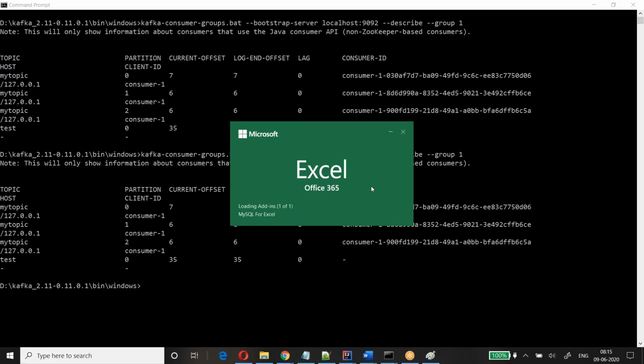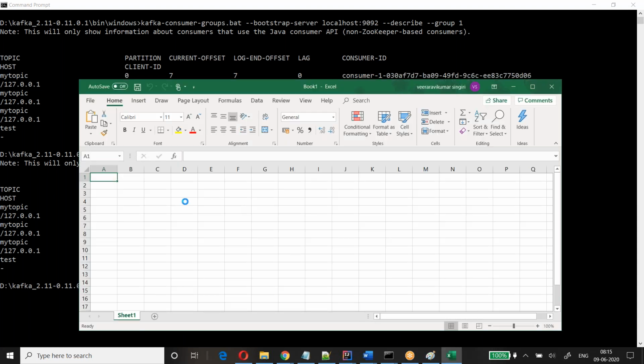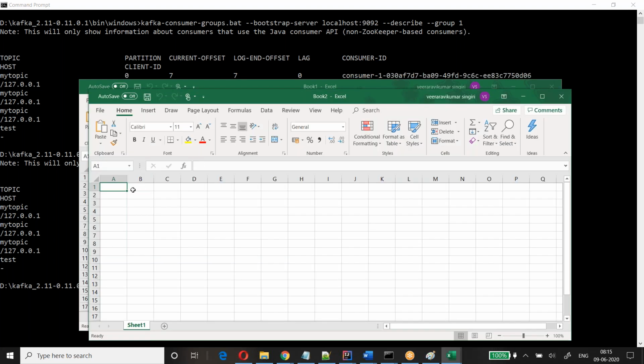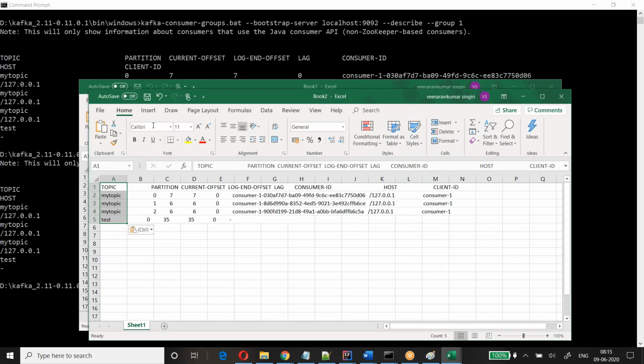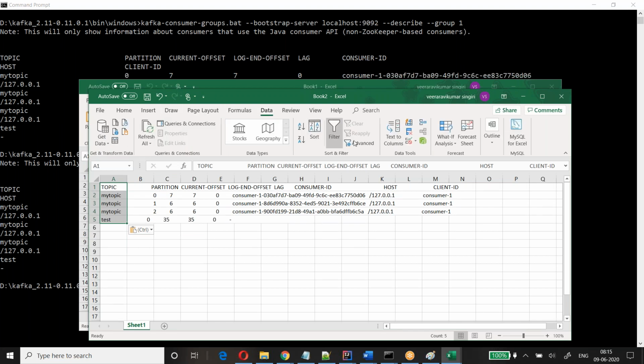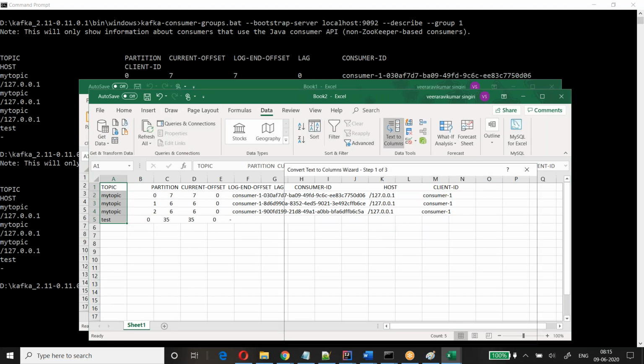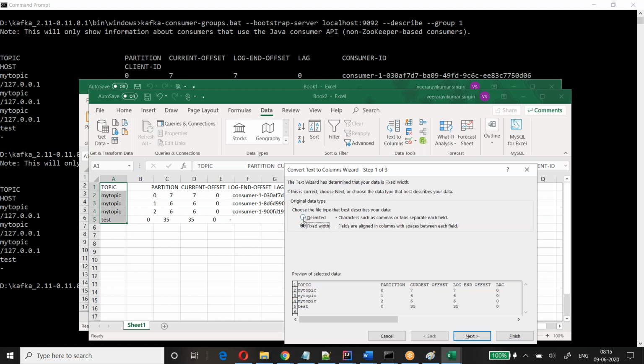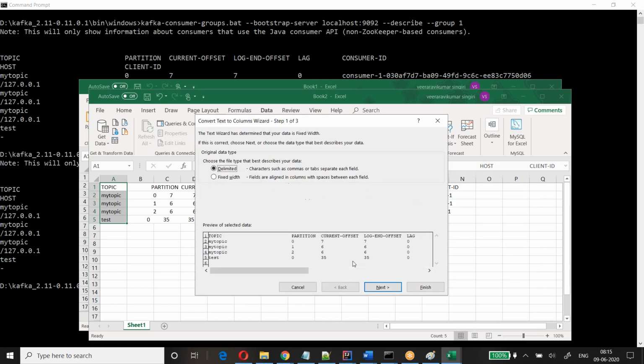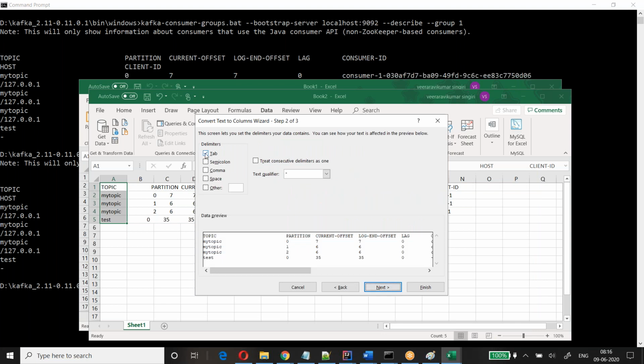Yeah, let me open this. The tab is working.